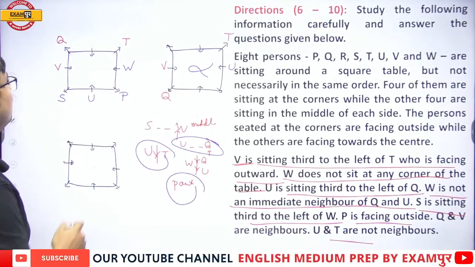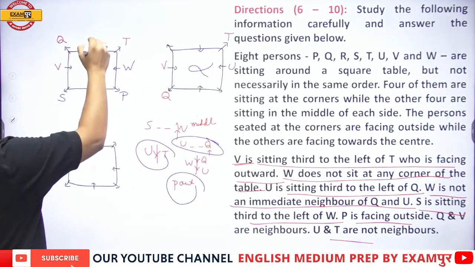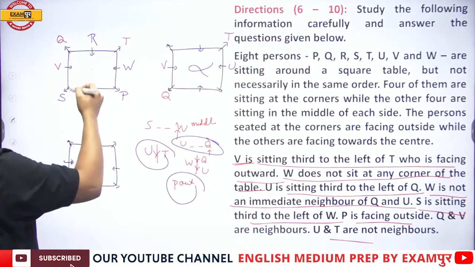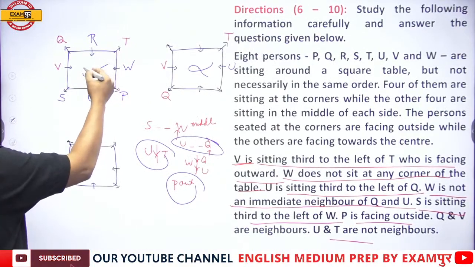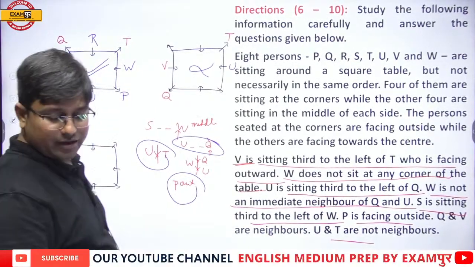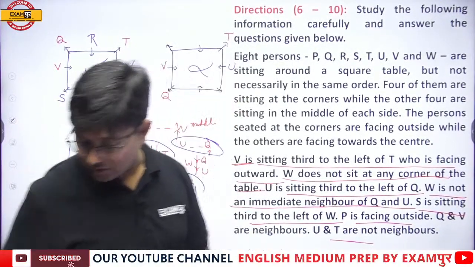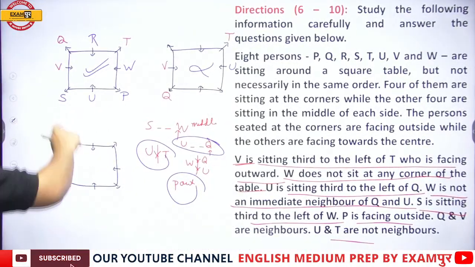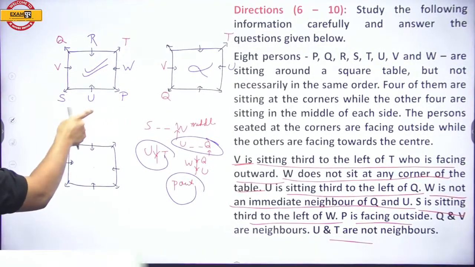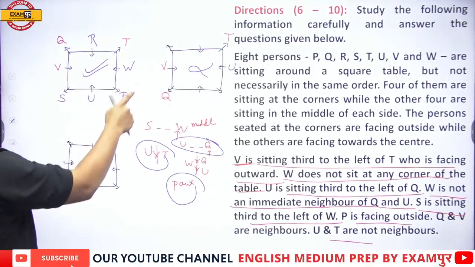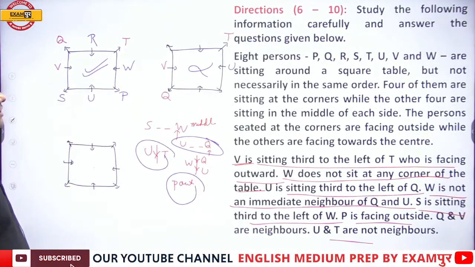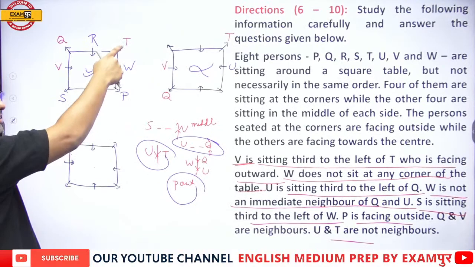P, Q, R, S, T, U, V, W. This is the diagram. Getting it, everyone? Yes or no? See, Q R T W P U S V. Q R T W P U S V. Okay.